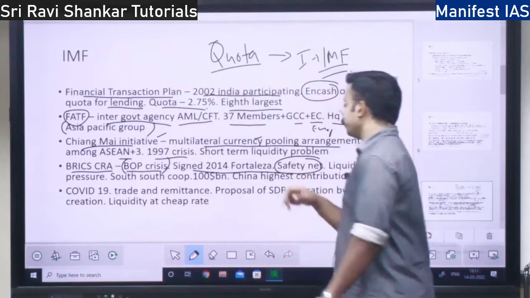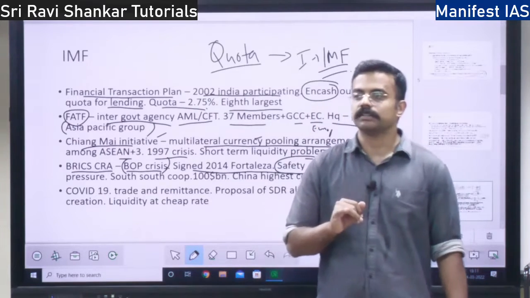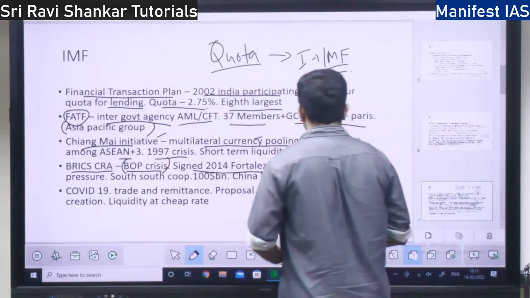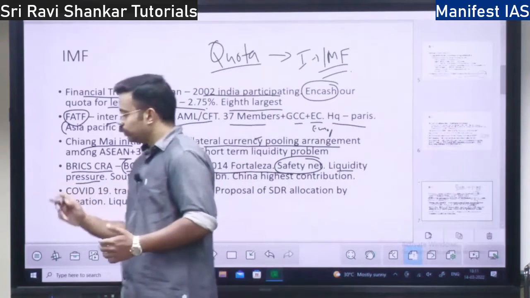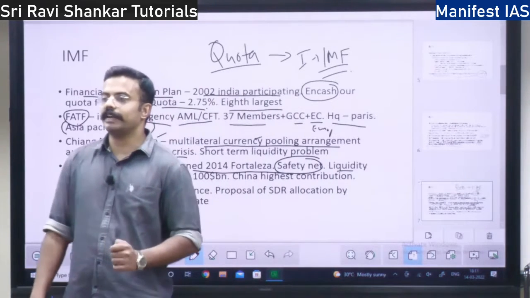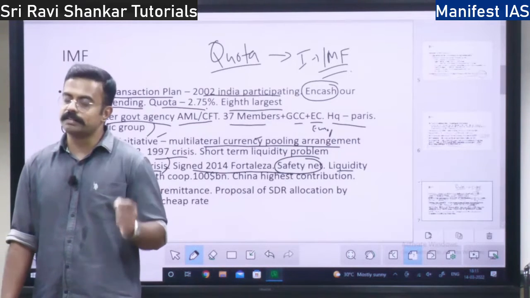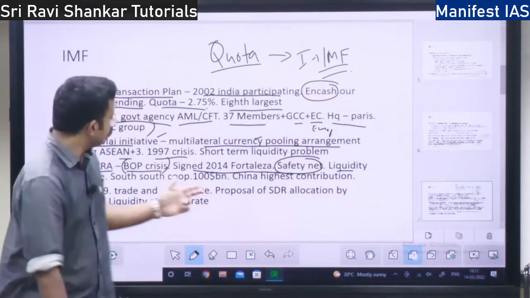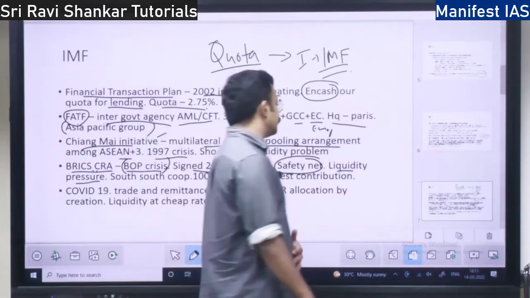It provides a safety net so that a country doesn't fall into recession or depression, right? This deals with liquidity pressure. When there is less liquidity in the economy, less money in the economy, when there is a balance of payment crisis, then countries can go and ask the BRICS CRA and take the money, right?